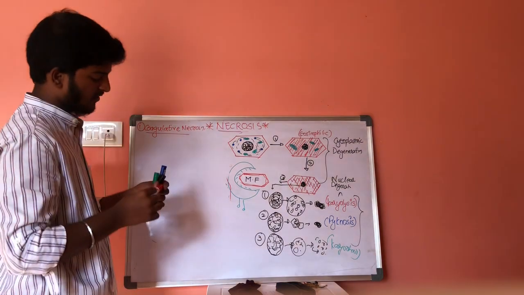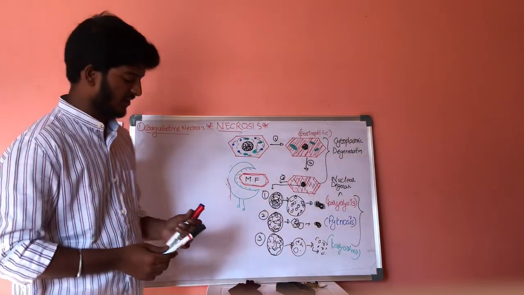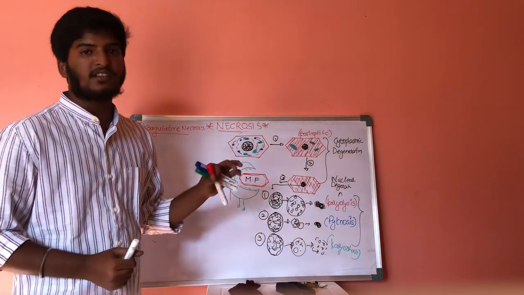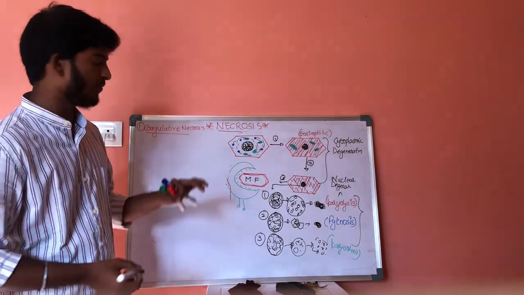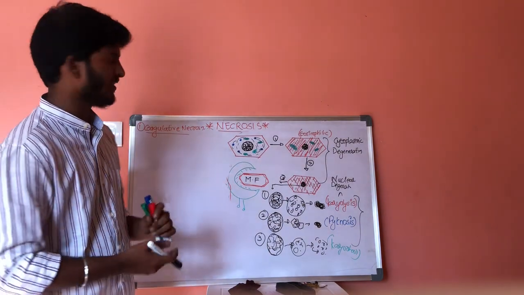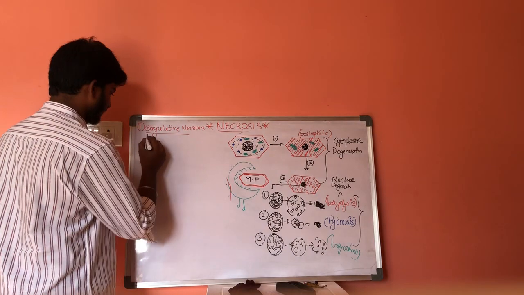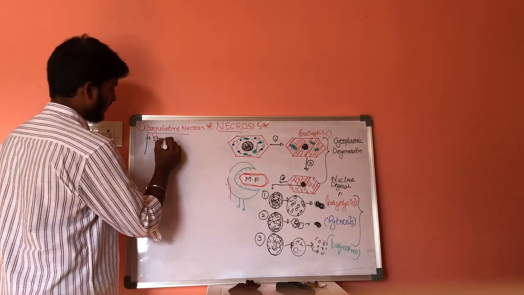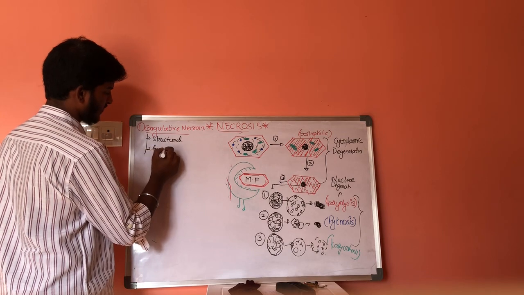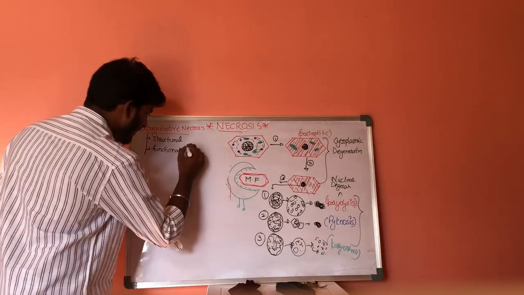What is coagulative necrosis? In case of coagulative necrosis, as we know, enzymes consist of proteins. There are two different types of proteins, that is, structural proteins and functional proteins. These functional proteins are also called enzymes.